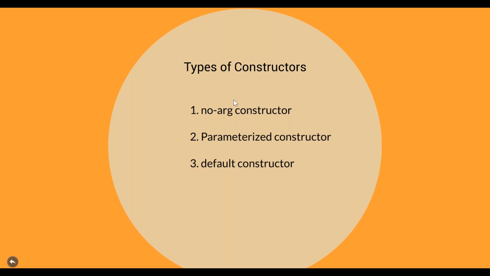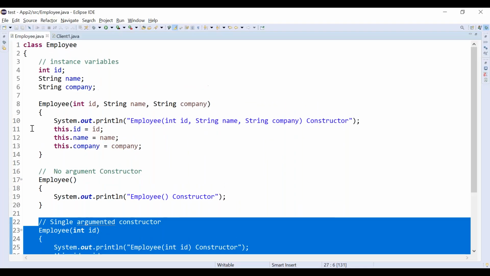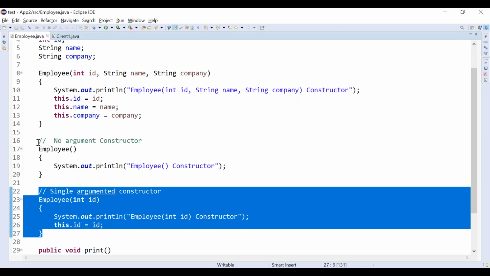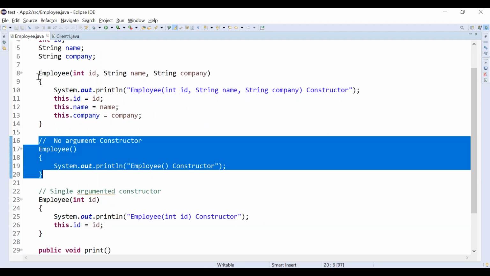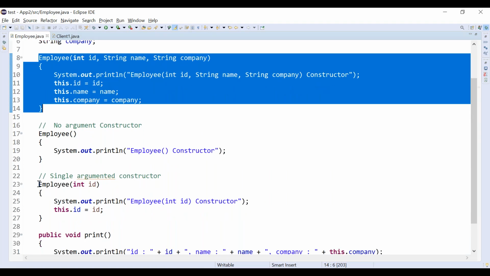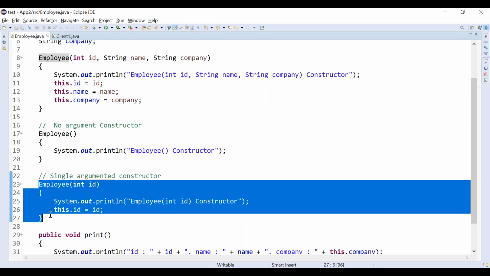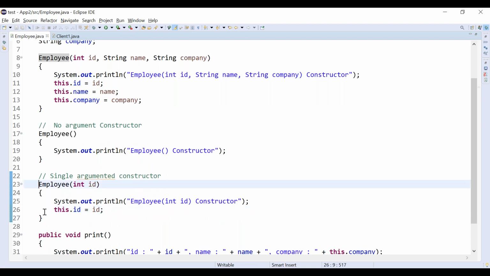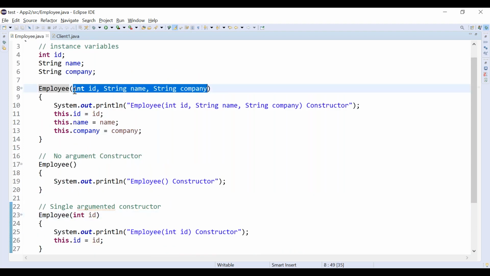We have seen both. Overall, the Employee class has three constructors. One is a no-argument constructor. The other two are parameterized constructors: one takes a single argument, and the second takes three arguments. You can even define a two-argument constructor also.